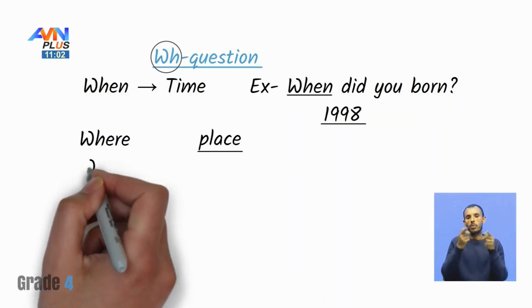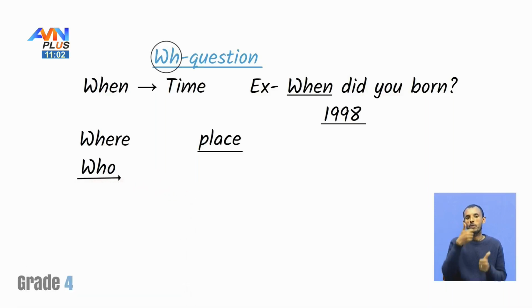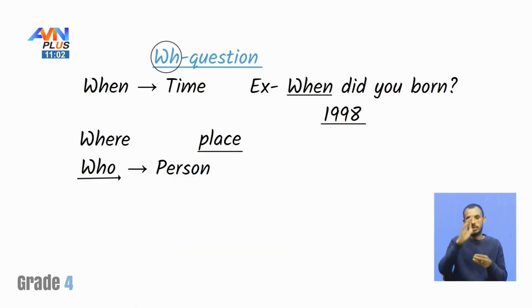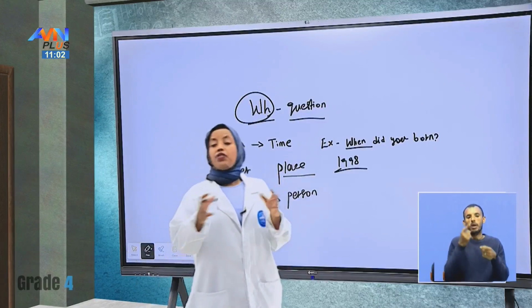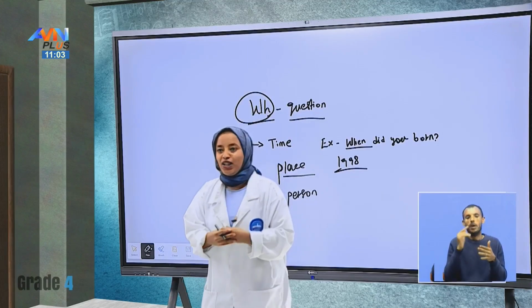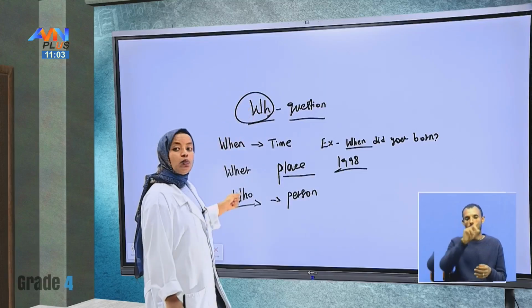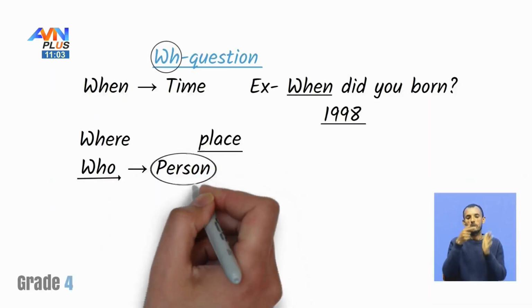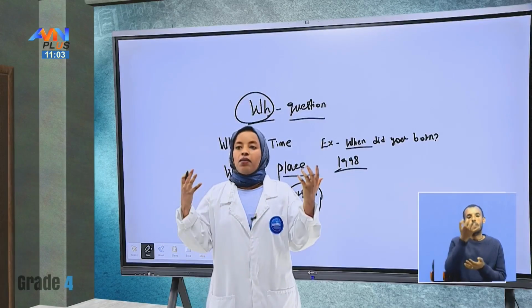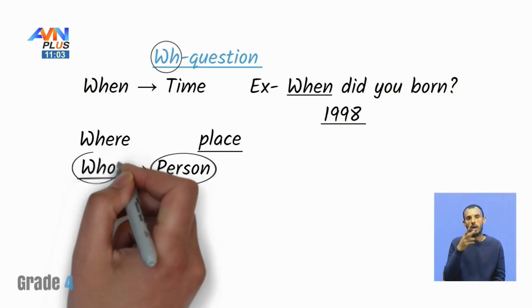Then there is who, which talks about a person. When we come to who, we can have three of them: who, whose, and whom. These types of WH questions relate to a person, sometimes possession, sometimes the owner. That is also a part of WH questions.